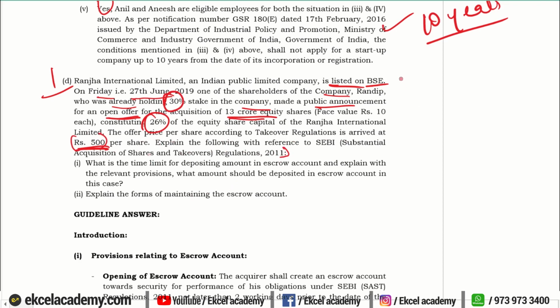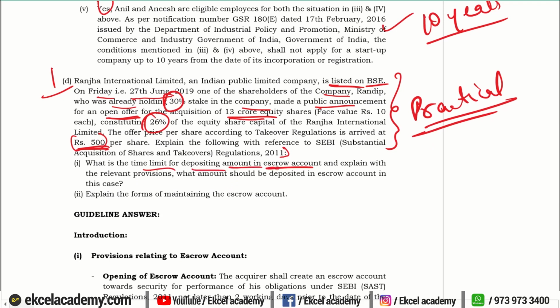If you see the question, it seems like a practical question where you have to make a lot of calculations. But what is the actual question? They are asking you what is the timeline for depositing the amount in the escrow account in the given case, and to explain with the help of relevant provisions what is the amount to be deposited in the escrow account and what are the forms of maintaining the escrow account.